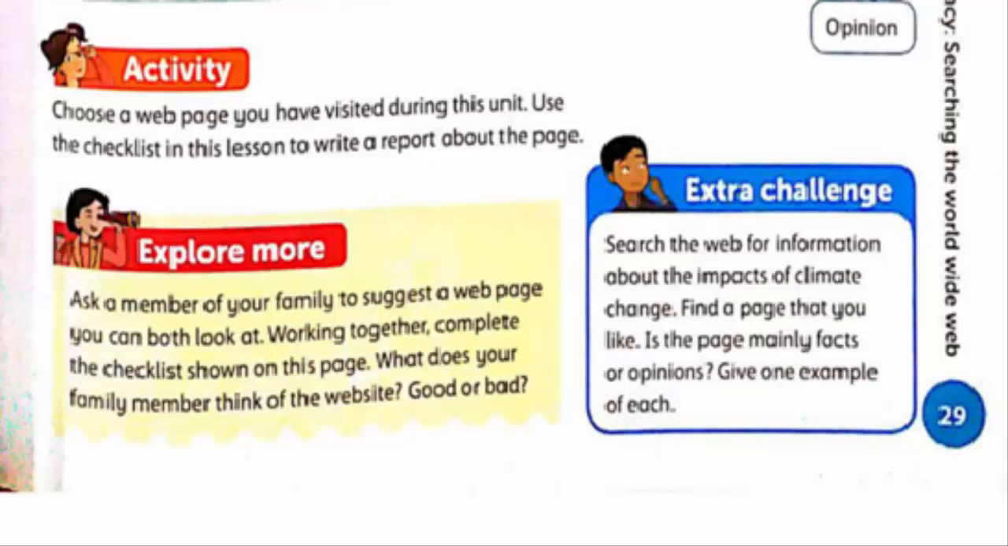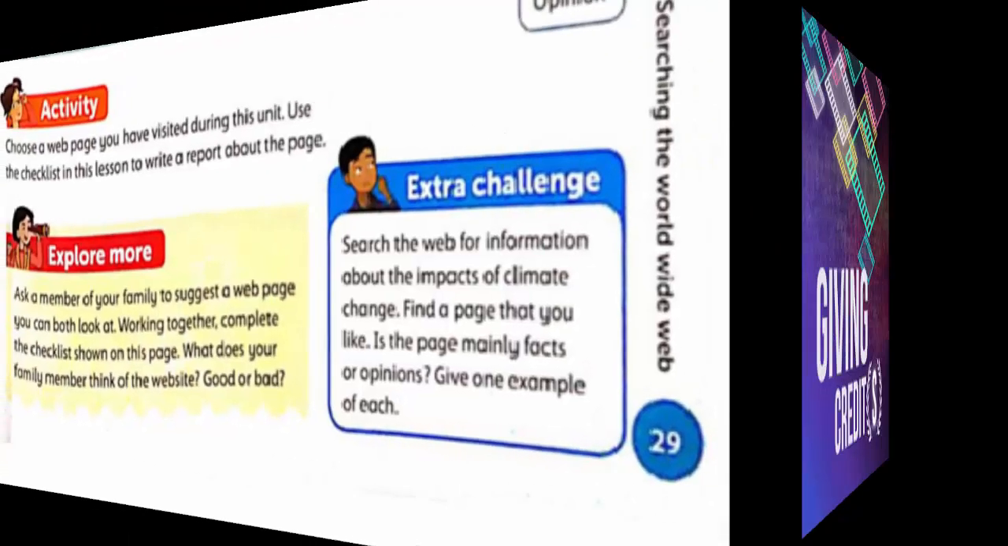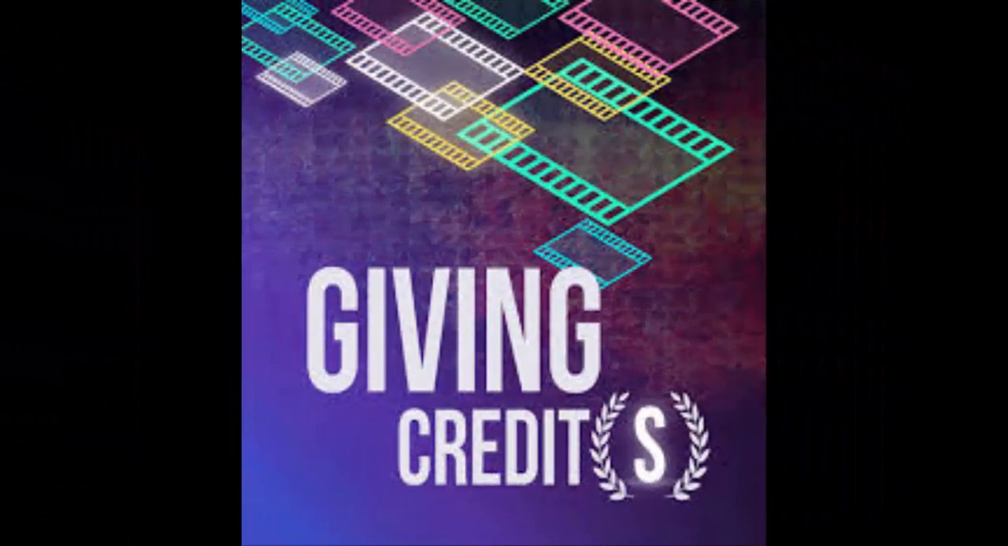Now there is an extra challenge. Search the web for information about the impacts of climate change. Find a page that you like. Is the page mainly facts or opinions? Give one example of each. So you need to search the web for information about the impact of climate change. Just search it on Google or any search engine and display the facts which you have got from that website. Now the next topic is giving credit.